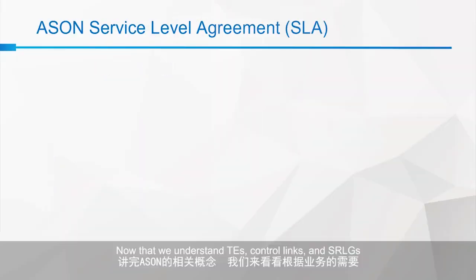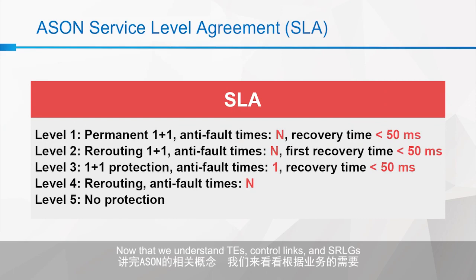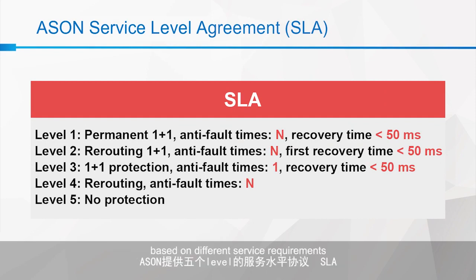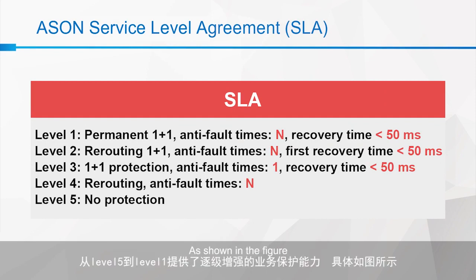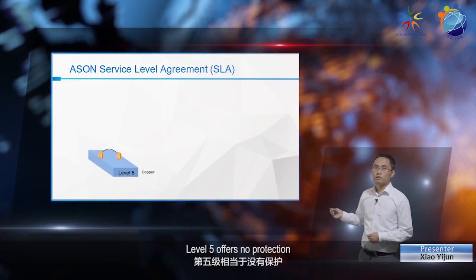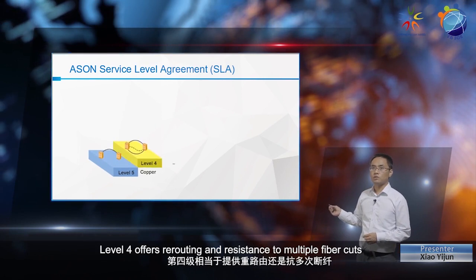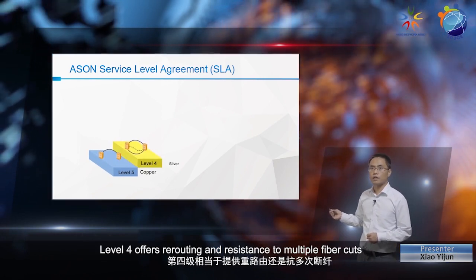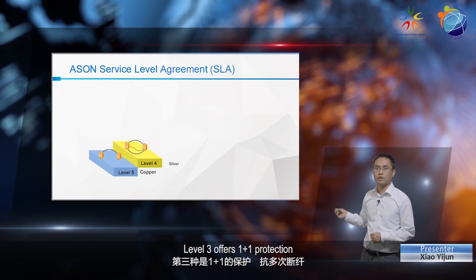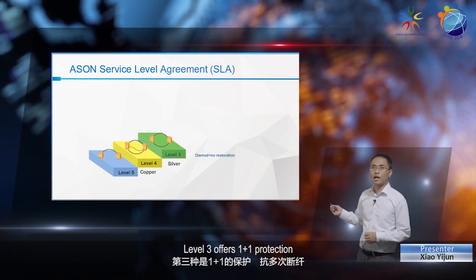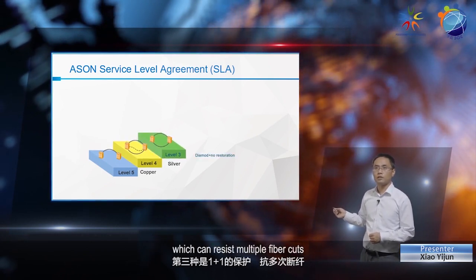Now that we understand TEs, control links, and SRLGs, let's have a look at the 5 SLA levels provided by ASON based on different service requirements. As shown in the figure, the SLA offers increasingly stronger service protection from level 5 to level 1. Level 5 offers no protection. Level 4 offers rerouting and resistance to multiple fiber cuts. Level 3 offers 1+1 protection, which can resist multiple fiber cuts.